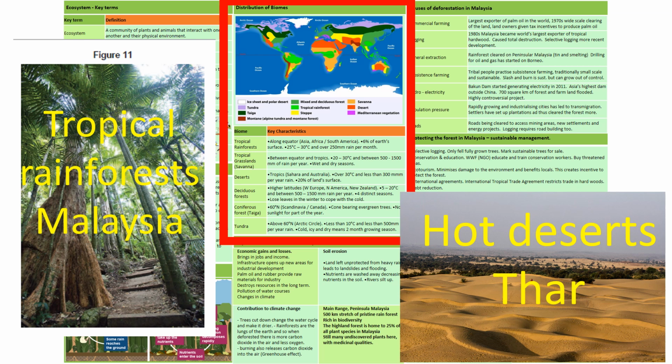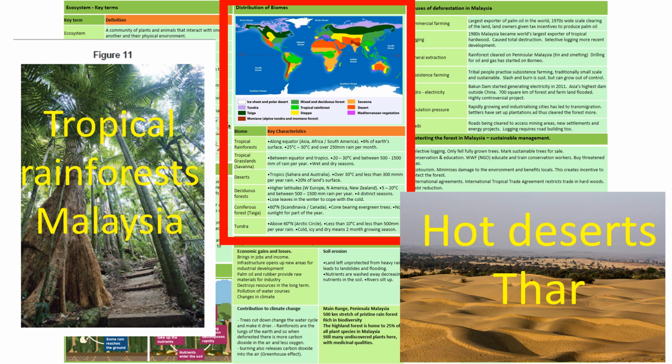Then we have coniferous forests, taiga, and they look like Christmas tree forests, and they're 60 degrees north and they are in Scandinavia and Canada. They have cone-bearing evergreen trees, looks like Christmas trees, and no sunlight for part of the year.